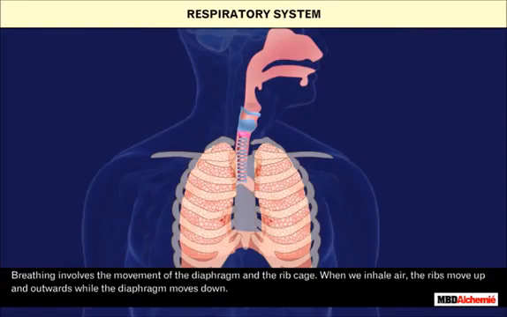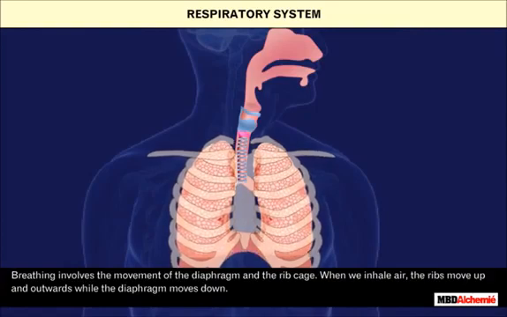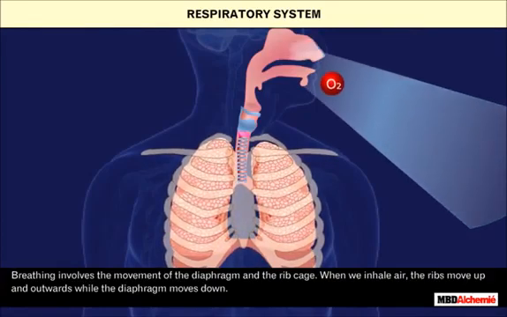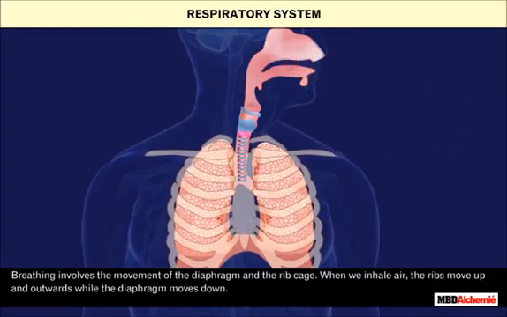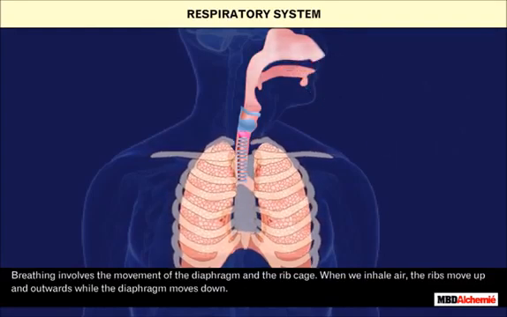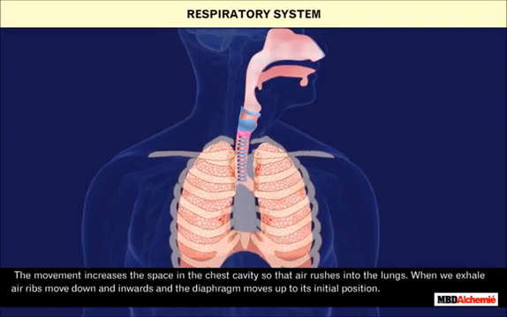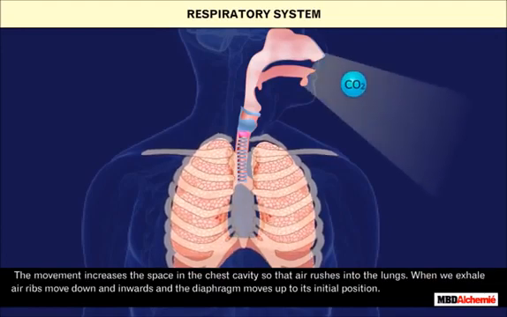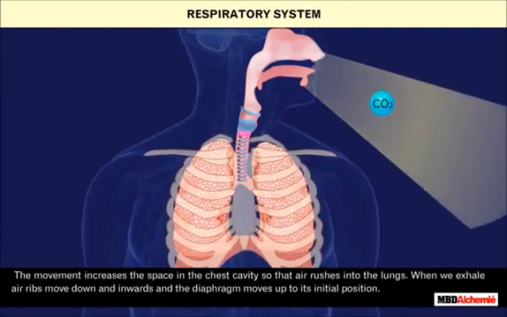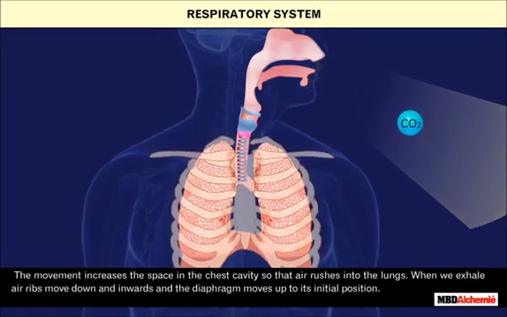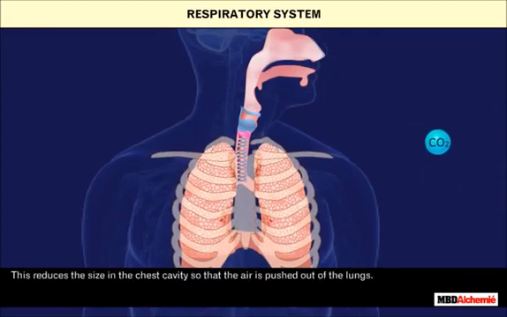Breathing involves the movement of the diaphragm and the rib cage. When we inhale air, the ribs move up and outwards, while the diaphragm moves down. The movement increases the space in the chest cavity so that air rushes into the lungs. When we exhale air, ribs move down and inwards, and the diaphragm moves up to its initial position. This reduces the size of the chest cavity so that the air is pushed out of the lungs.